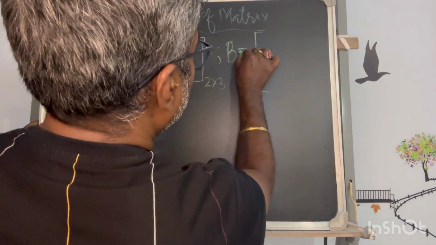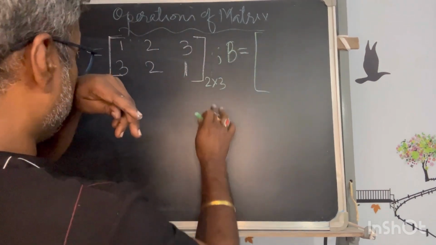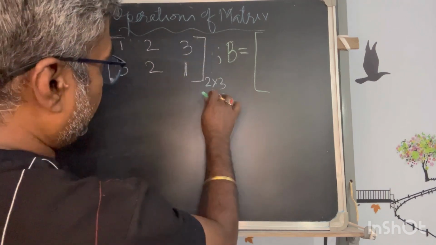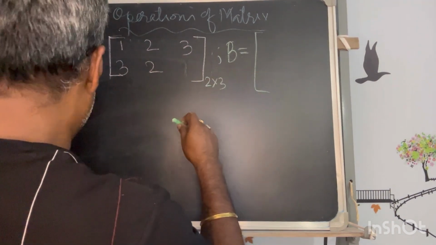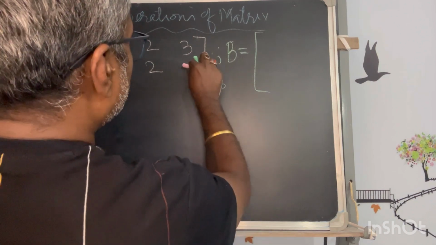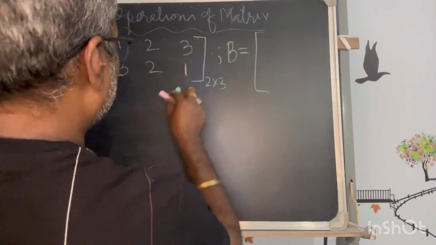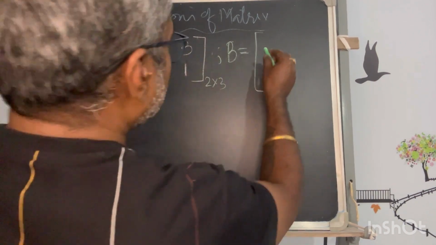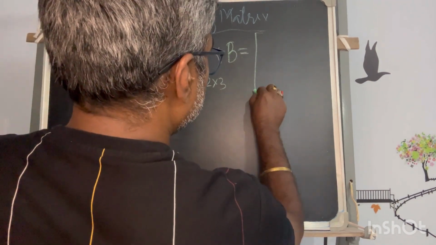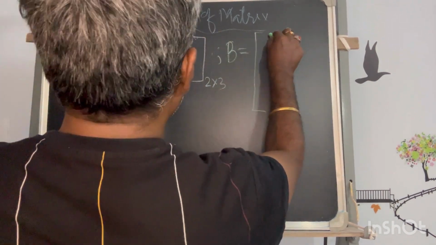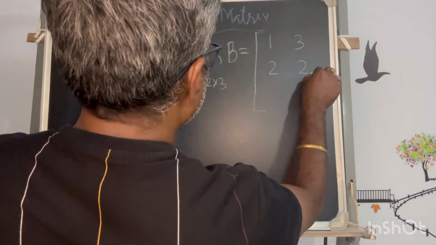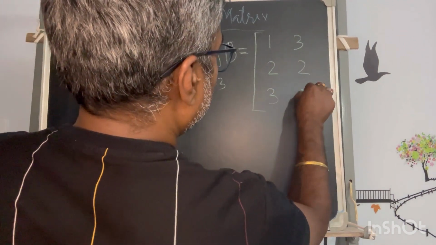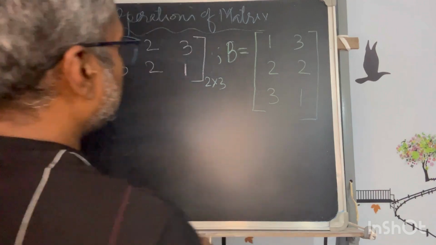Now for B, I have to take order 3 as common, because the number of columns here has to be the number of rows there. So that I will maintain. Okay. So this, let me take just the similar kind, 1 3. I am keeping the numbers the same so that it will be easy. I am just keeping the digits the same.